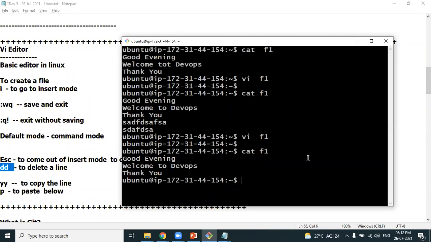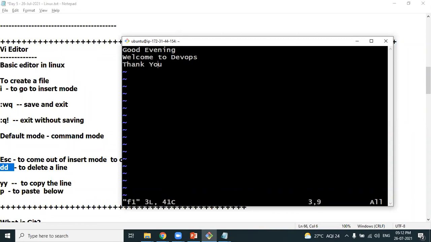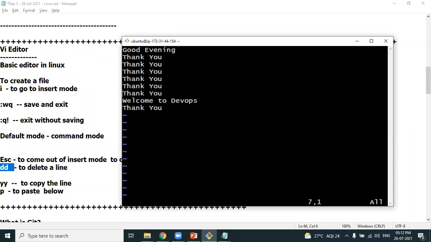Look at this. vi followed by the file name. I want to copy the thank you line. Right now my cursor is already blinking on the thank you line. So I copy it. I have copied it and I want to paste it. p to paste. See, I'm pasting the line. Wherever you want, you can paste it. So you can paste it here. Got it? So like this, you can paste it.